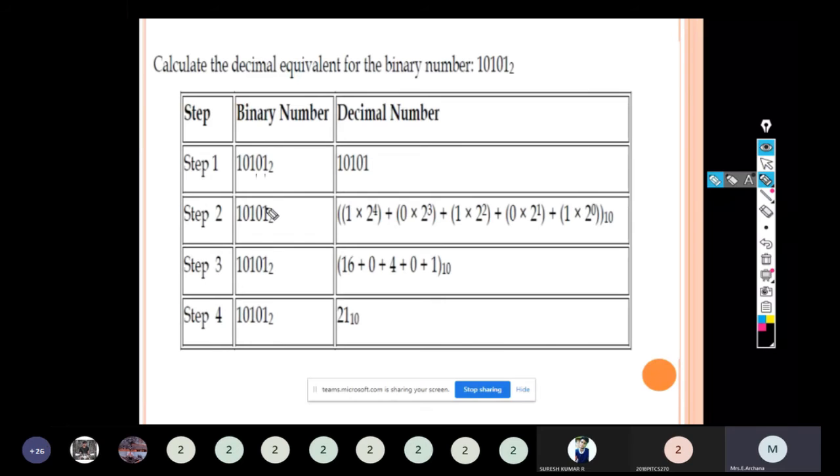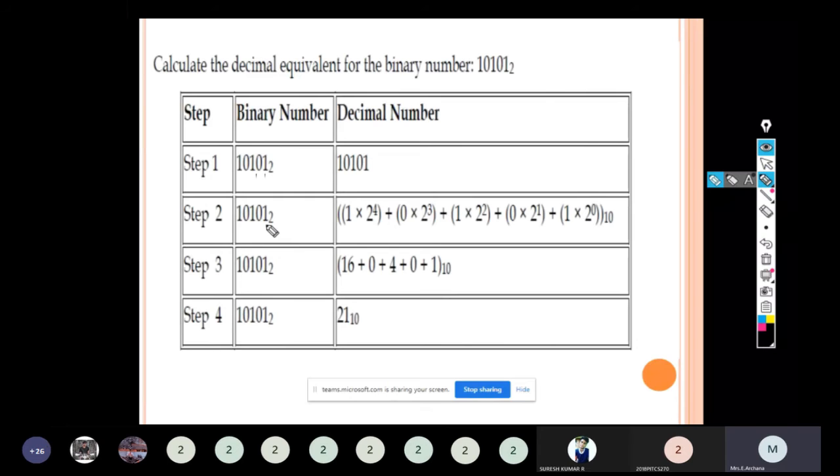We have to start giving weightage to the given digits. For the integer part, we have to start from the LSB, least significant bit. For the fractional part, we have to start giving weightage from the most significant bit, MSB.